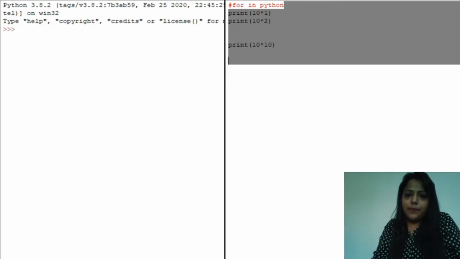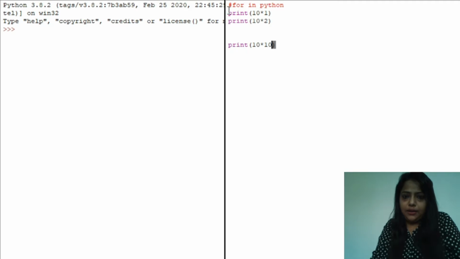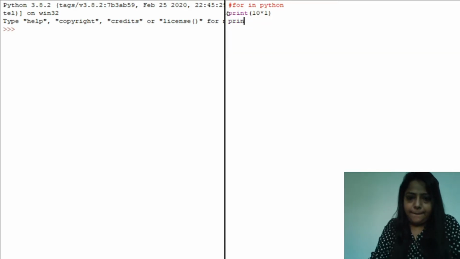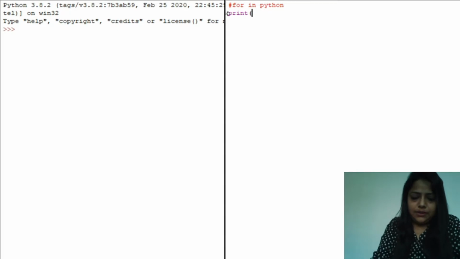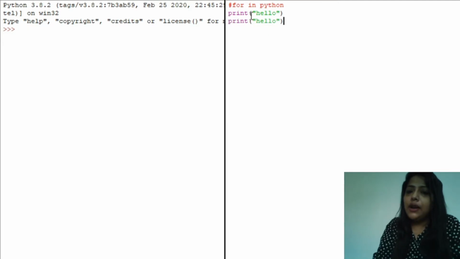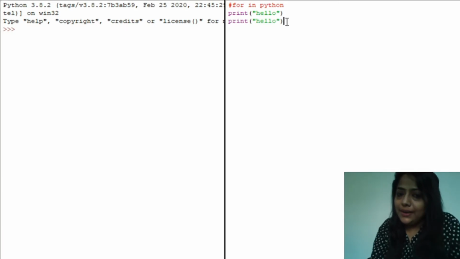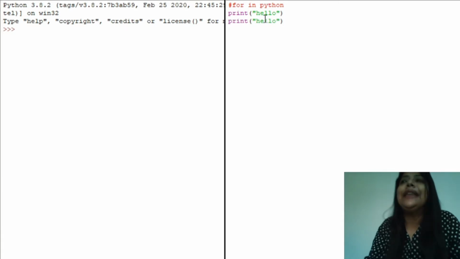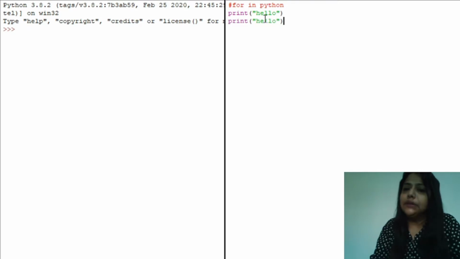Suppose I ask you to print hello 5 times, then how will you do it? Print hello, then again you write print hello. It is just a sheer wastage of time. To avoid this problem, we have one solution in all programming languages, that is loops.